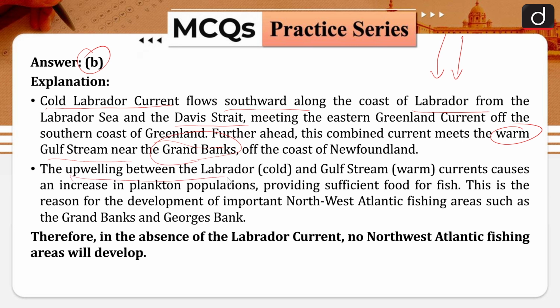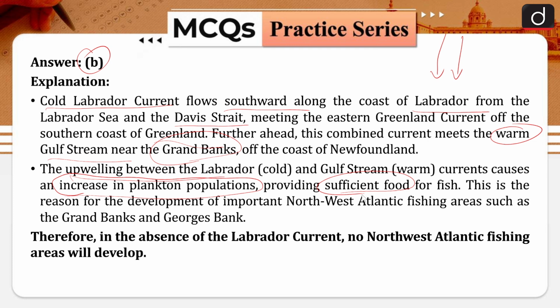The upwelling between the Labrador and Gulf Stream currents causes an increase in plankton population. This is the important point, that the region where the cold current and the warm current meet creates ideal conditions for increasing the population of the plankton, which provides sufficient food for fishes, and that is why when fishes find their food sufficient in nature, the quantity of fish increases.